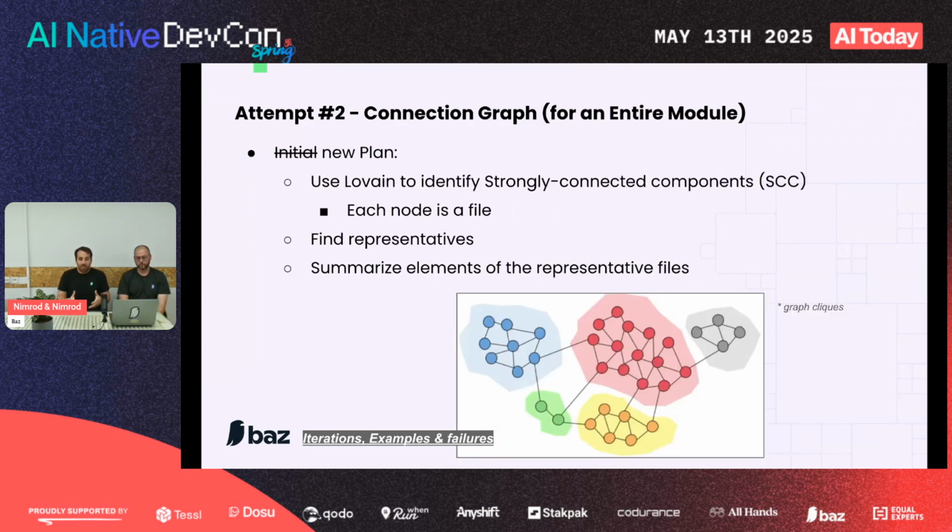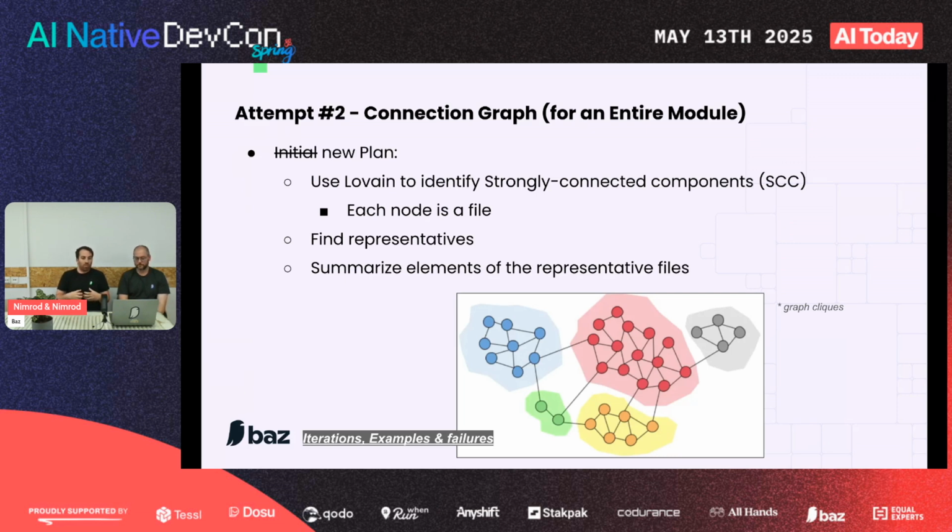What we decided to try out was Louvain. Louvain is an algorithm to identify strongly connected components within a graph. So let's say you have a main.py, and it imports a few files, and each one of them is completely separate from the other, with a whole module and service and DB and controller and whatever. Each one of those would be a strongly connected component.